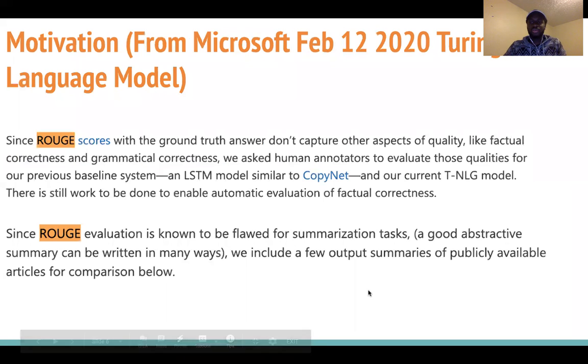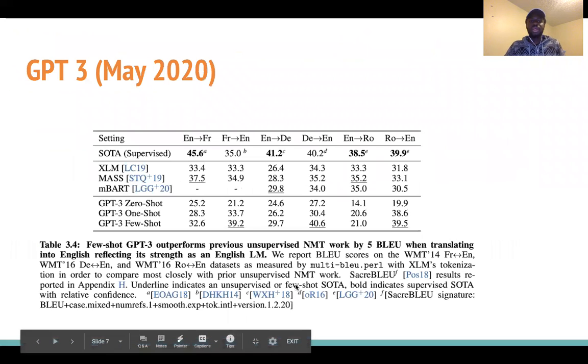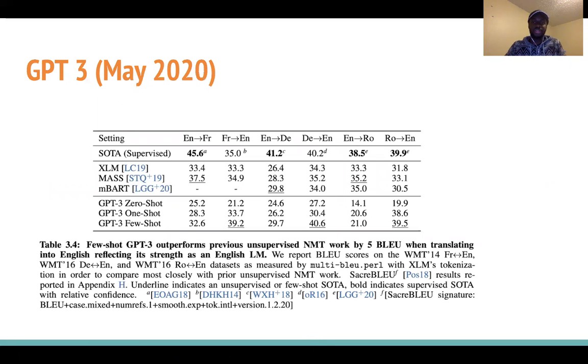And just to see how recently those metrics are used, they're actually still used to this day. For example, when Microsoft earlier this year came up with the Turing language model, you had a sentence in the paper where they say, since ROUGE evaluation is known to be flawed for summarization tasks, we would do this, or since ROUGE scores don't always capture other aspects of quality. But people would kind of brush over that: yeah, these evaluation metrics are a bit flawed, but this is kind of what we have. Same thing for GPT-3, which was released earlier this year in May.